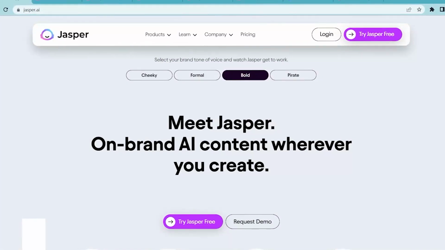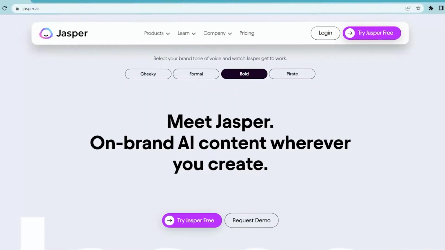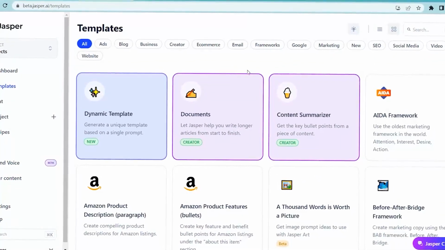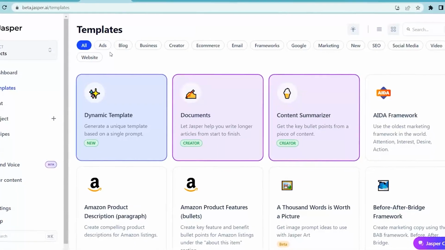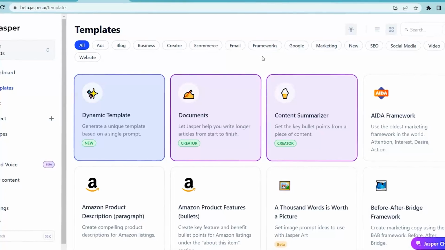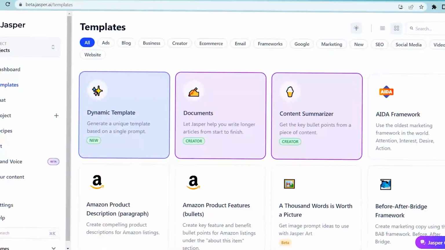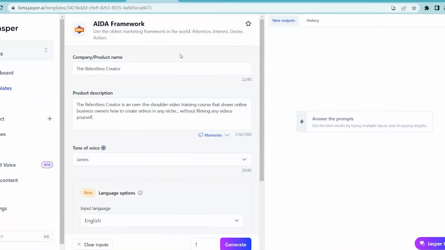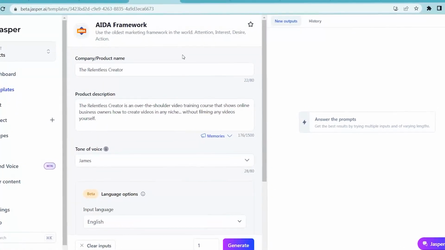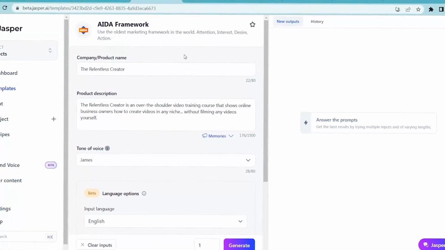Moving on, Jasper AI can help you create content for your website, blog, social media accounts, and more. It works swiftly and precisely to produce content that is beneficial to SEO and optimized for search engines. You may discover a range of templates on the Jasper AI website for things like ads, blogs, businesses, creators, emails, and more. After selecting a template you like, you can tell the AI what to write about. You can give your project a name and a succinct summary. It need not be extremely lengthy.